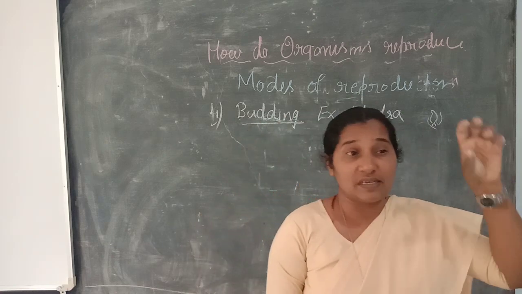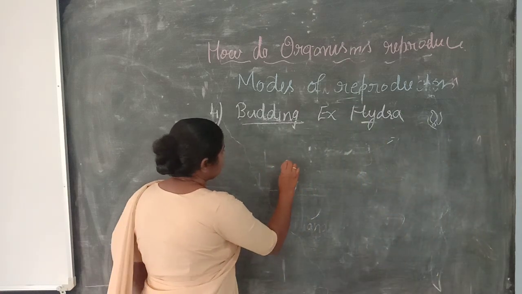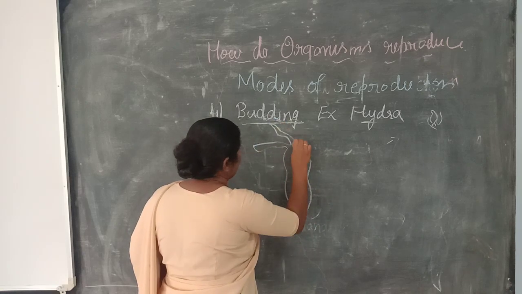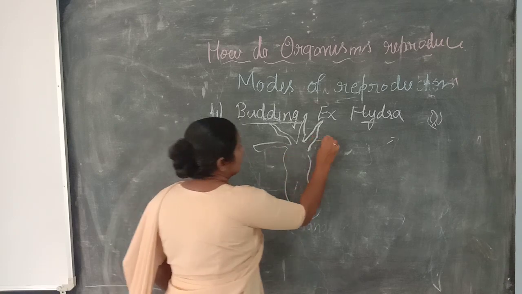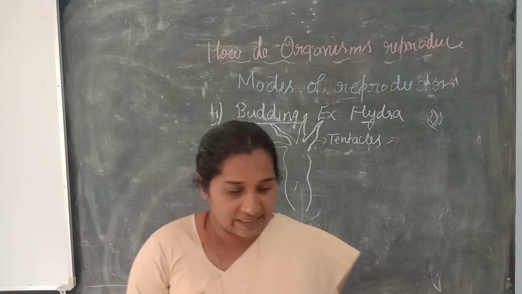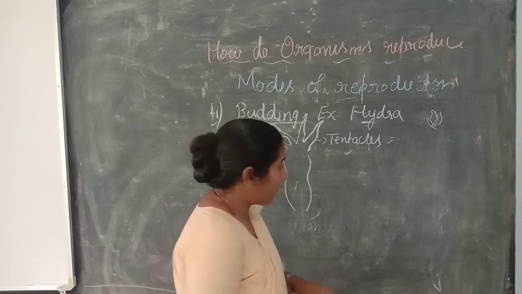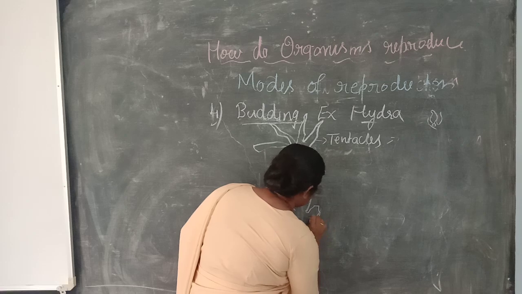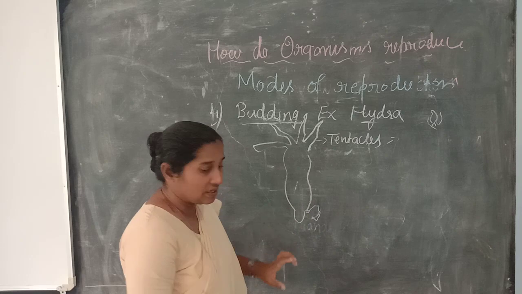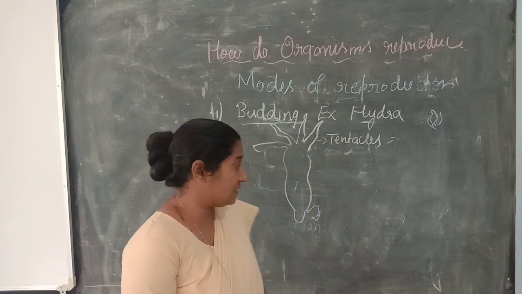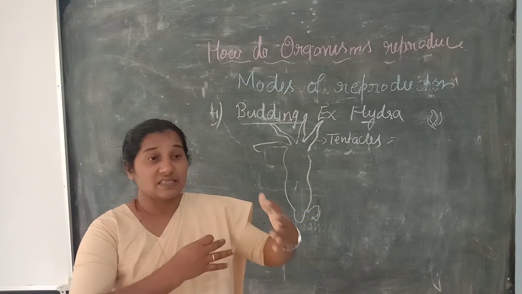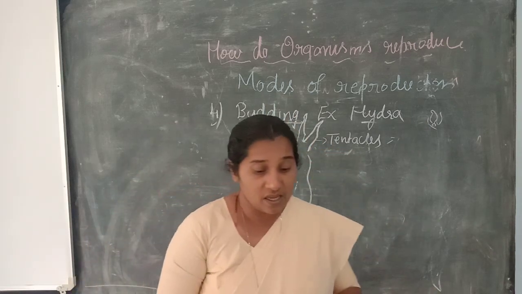Certain growth, certain buds start to develop. So I draw here a hydra. The hydra will have small outgrowths like this, and these outgrowths are called tentacles. And the tentacles have a small outgrowth here, and this is the parent organism. This is one whole hydra. From this adult part, the bud can bloom into another organism.